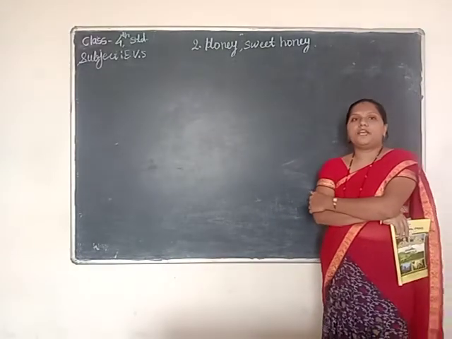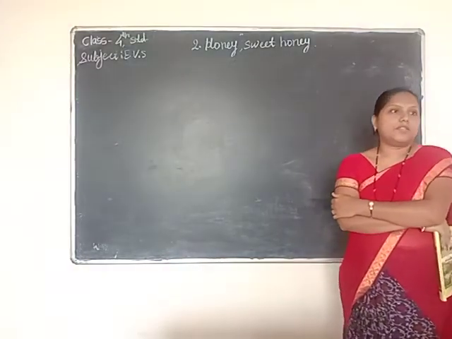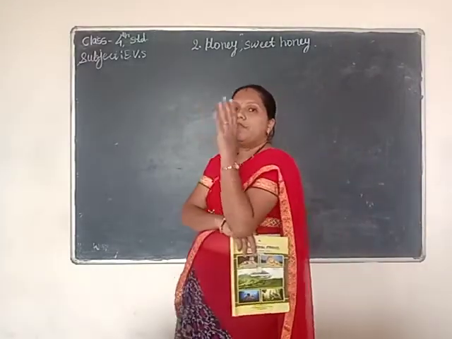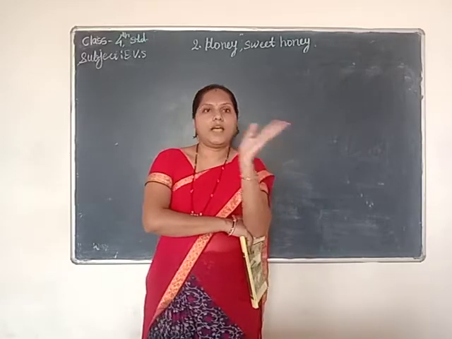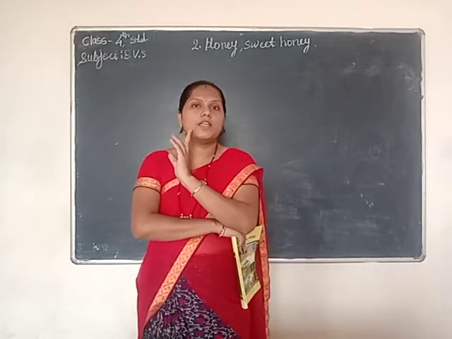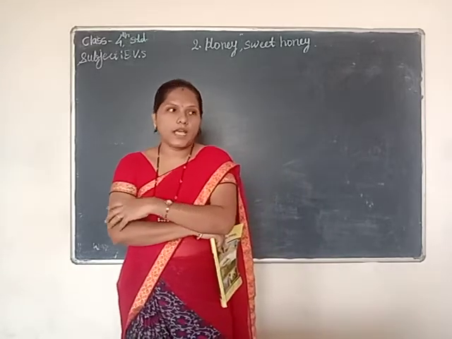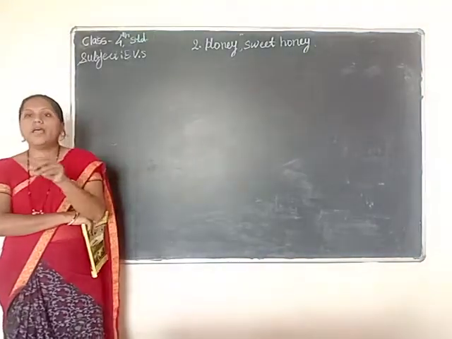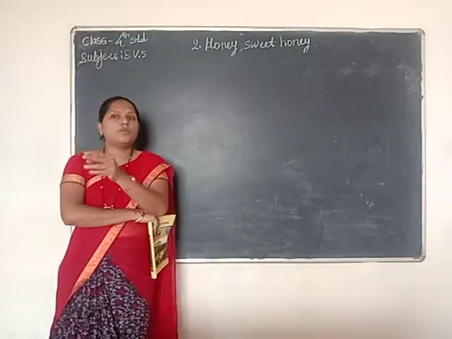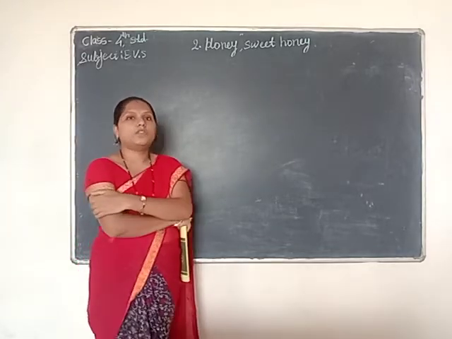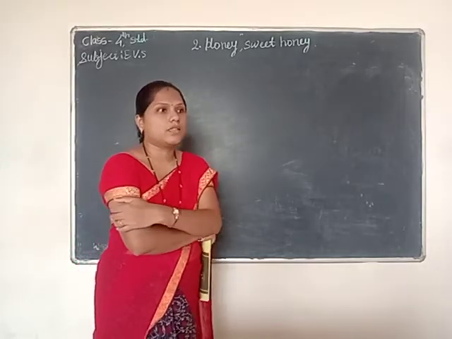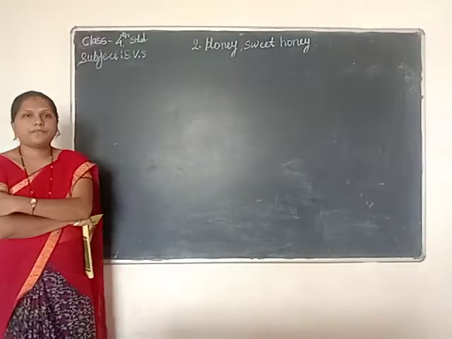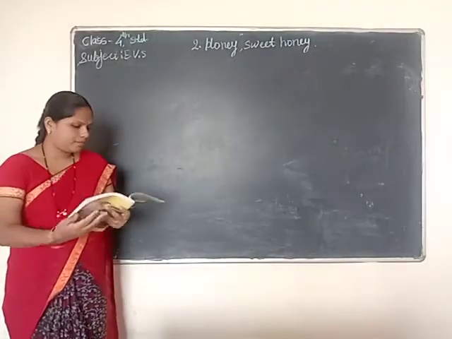Next, the last type is omnivorous animals. The animals which eat both plants as well as the flesh of other animals are called omnivorous animals. Examples of omnivorous animals are dog, hen, cock. Some human beings also are examples of omnivorous animals. Do you remember? Yes. Next one.